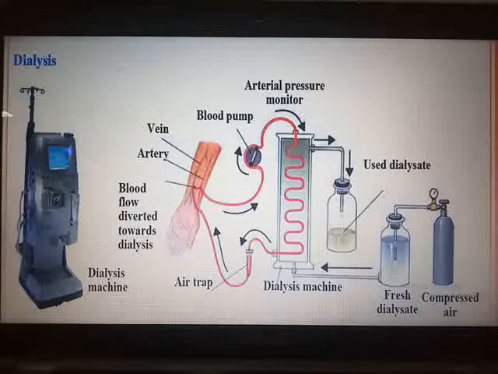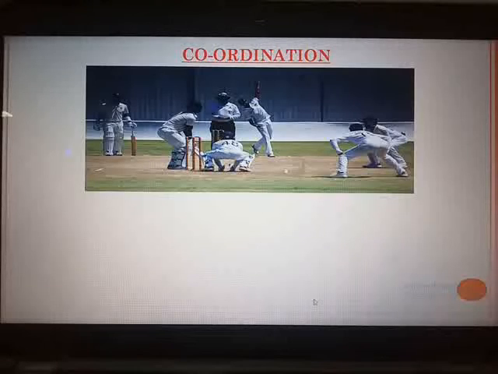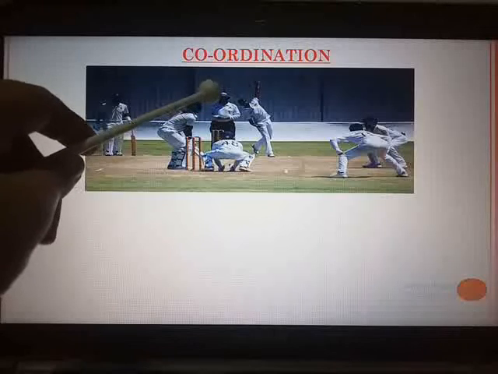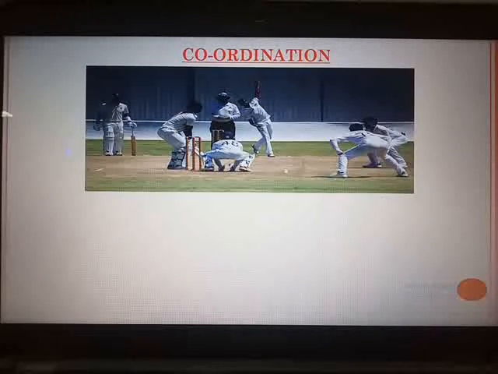Now, our next life process which we are going to study in detail, it is a quite lengthy process, coordination. What you can see here in this picture, you can see an image of a cricket match wherein the umpire is standing at this position. This is the bowler who is bowling his ball. Both the batsmen are on the pitch for the batting purpose. There are different fielders around. So looking at this picture, you come to know that the activities are well coordinated.